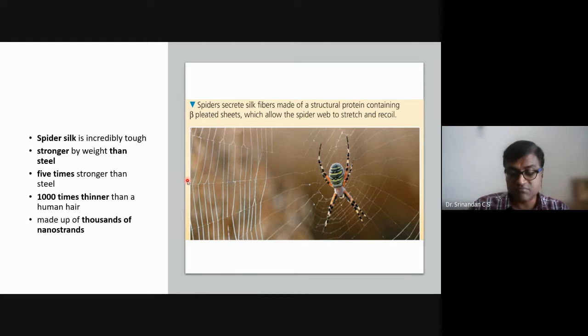But see how the technology can be used. It's a very good innovation which can be done. For example, if I have to produce steel from this, I just need to take that particular DNA, the genes which produce these proteins.